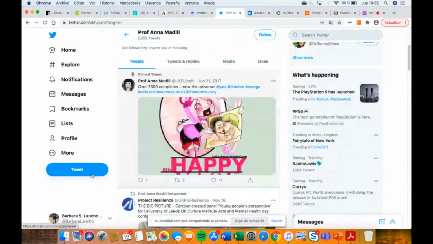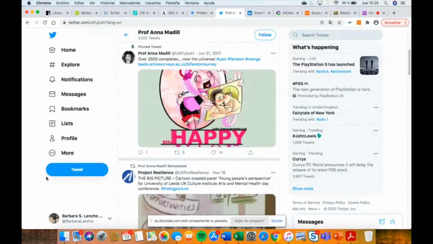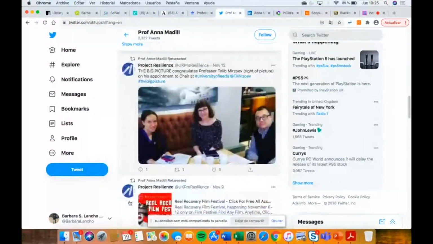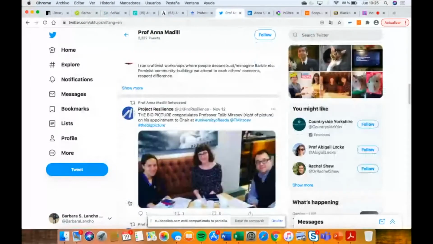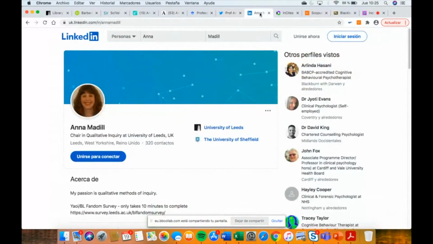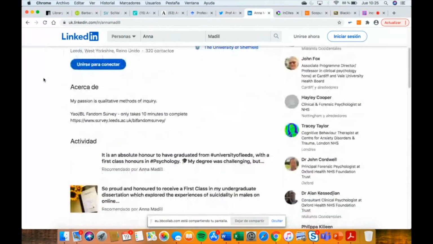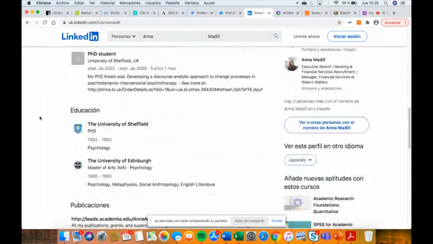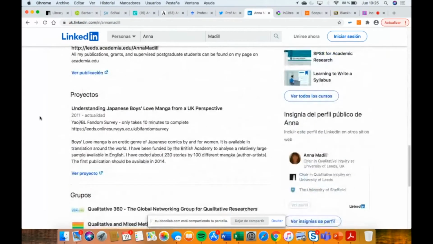It's a good way to talk with other colleagues, to share your interests, and also to share your latest publications with other colleagues. And LinkedIn is another tool that you can use to share your publications and your experience.